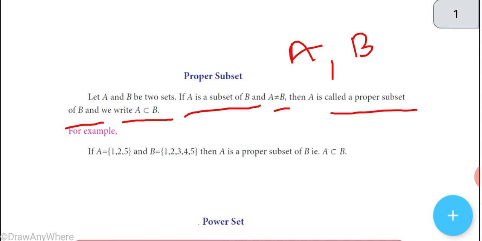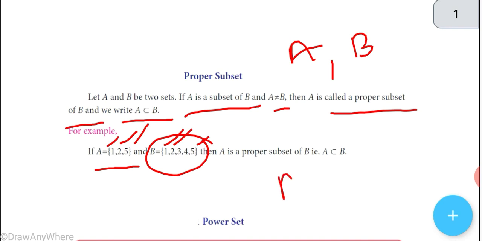For example, consider a set capital A equal to {1, 2, 5} and capital B equal to {1, 2, 3, 4, 5}. All elements in capital A are present in capital B. Capital A contains 1, 2, 5, and all these elements exist in B also. Such kinds of sets are called proper subsets. Then A is a proper subset of capital B.